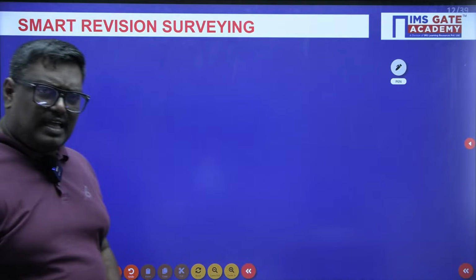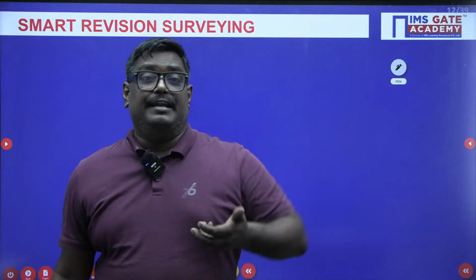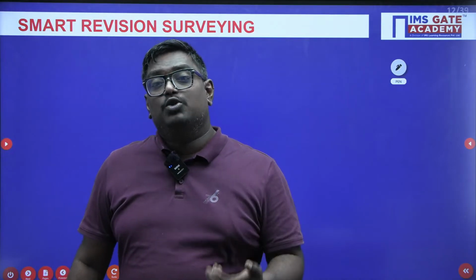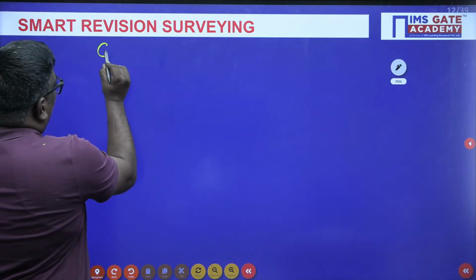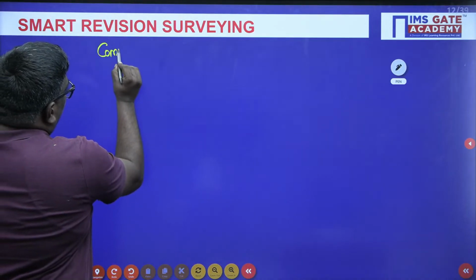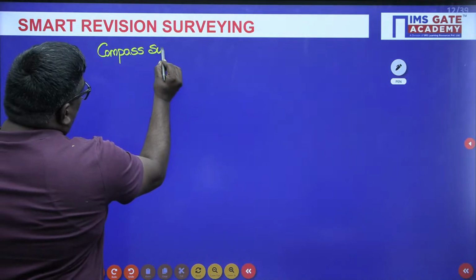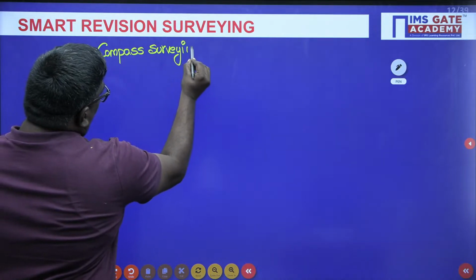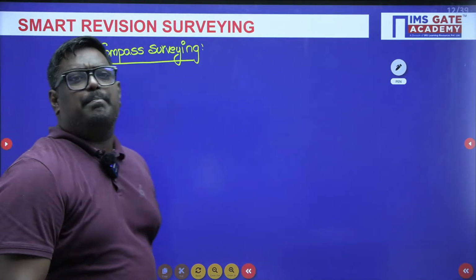Now, sir, I am giving priority based on the topic weightage in GATE. There are some topics which are very important, so I am covering those topics initially. So, next topic we have is compass surveying. Next topic we have is what, sir? Compass surveying.